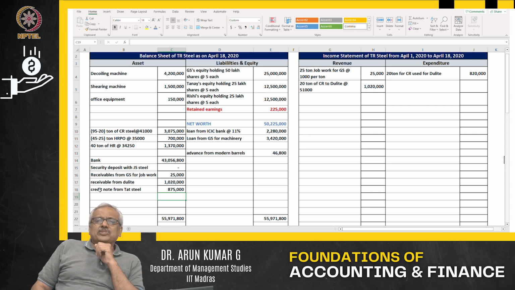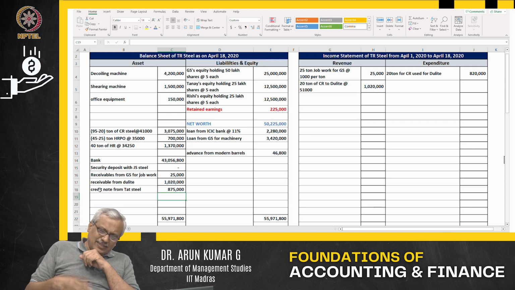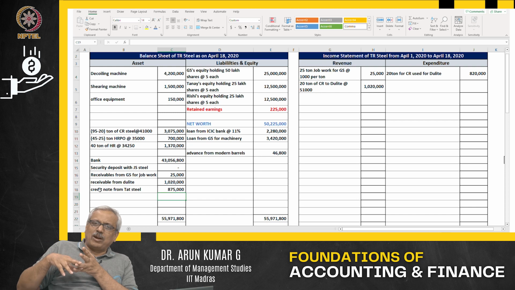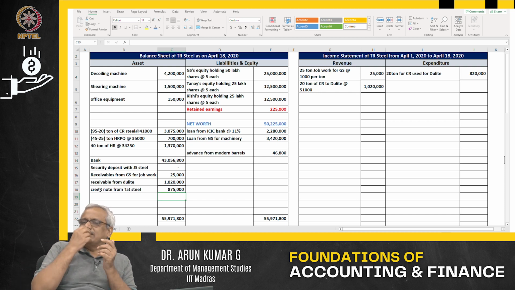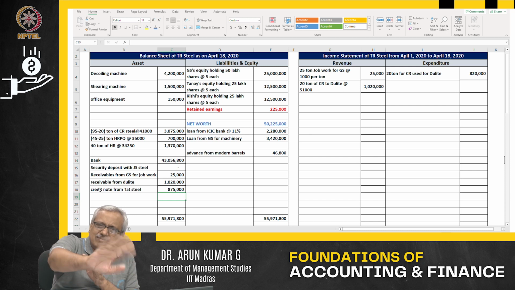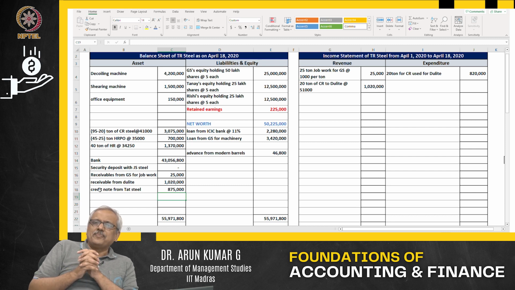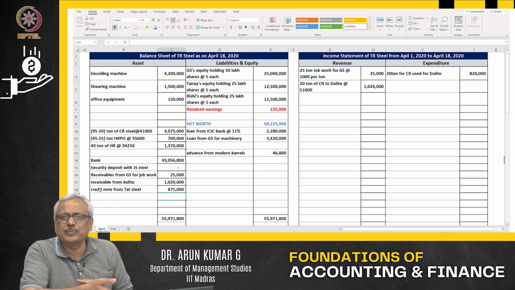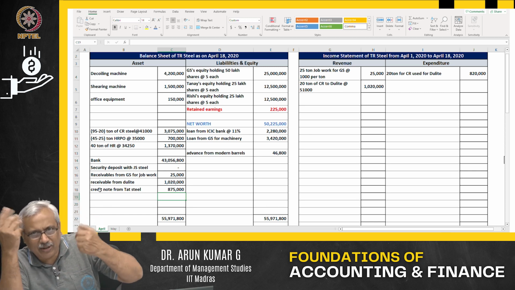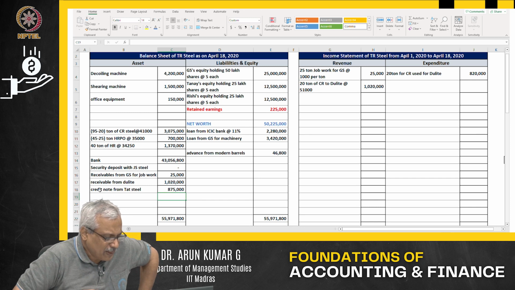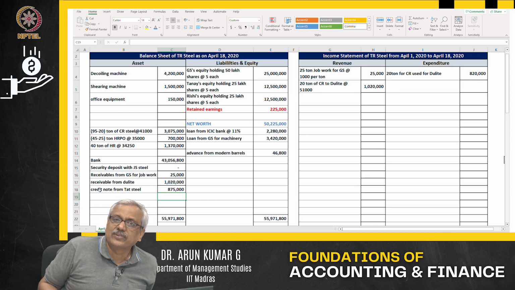One can argue, sir, what happens to transportation cost, etc., if you are incurring? Yes, if the transportation is incurred by you, it becomes an expenditure, cash is going down. If the transportation is incurred by them, that is, they promise to pick it up from your factory, no impact on your balance sheet out there. Here, I have assumed it's all picked up from their factory, so I have not taken it as an expenditure. If you want, you can say in transporting the goods back, they incurred an expenditure of whatever X amount. You can reduce from the bank account and add it to an expenditure. I'm not really going to be much worried about it in that particular case.